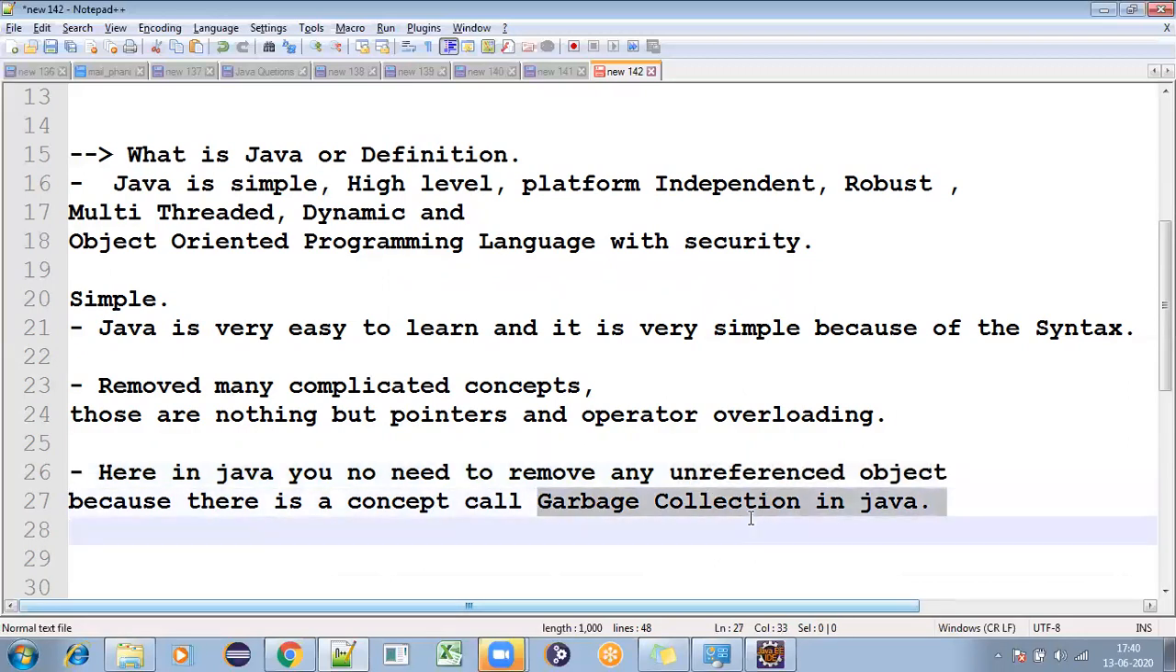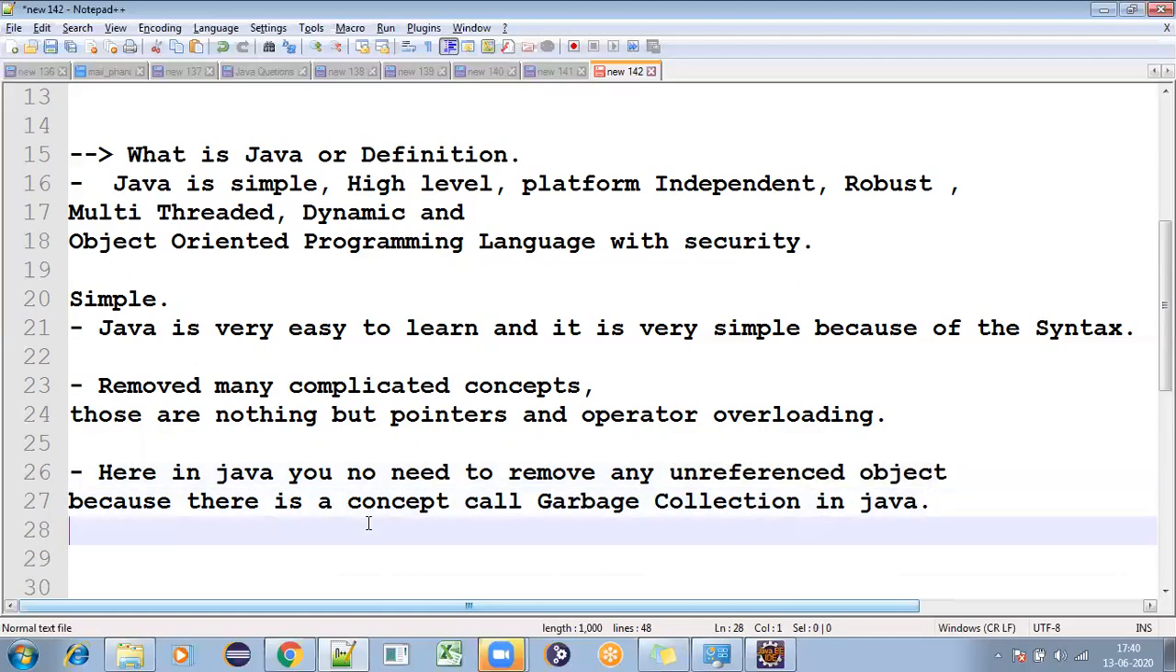I will discuss garbage collection later. It is a somewhat time-taking concept, so we will go to garbage collection in some time. But here, what it is doing is removing the unreferenced objects. If you want to know unreferenced objects, you should know referenced objects and what an object is.